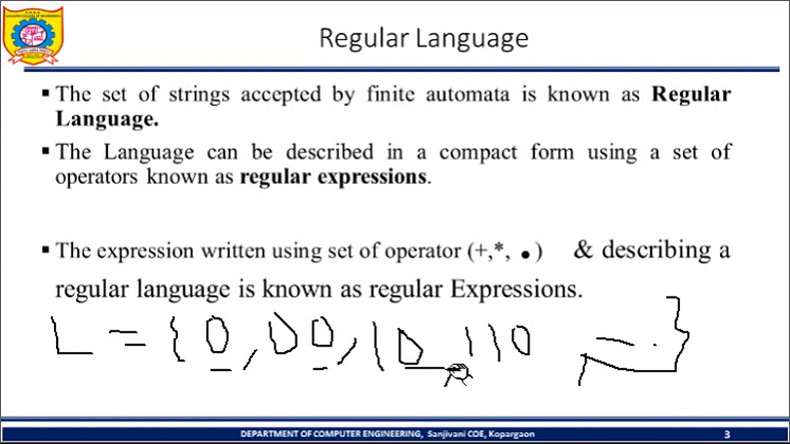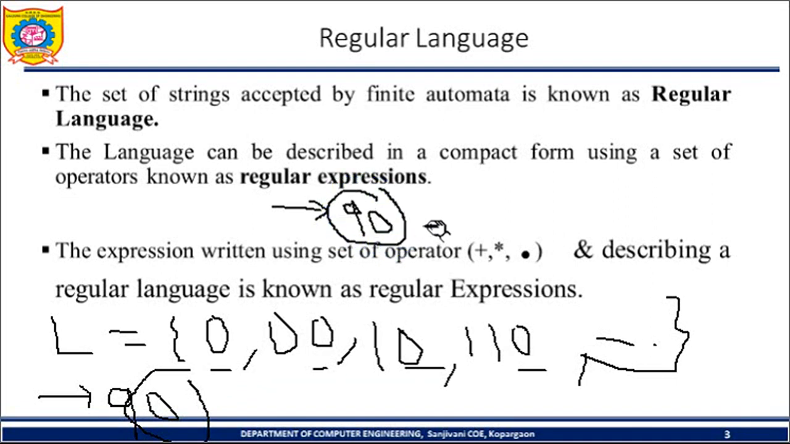So here you can see some examples: 0, 00, 10, 110, or any combination of 0 and 1 is allowed, but the string always ends with 0. So this language is accepted by a finite automata. How do we design it? Let q0 be the initial state, shown with an arrow. After accepting 0 it will be in the final state, because these are the strings which end with 0. Let q1 be the final state.